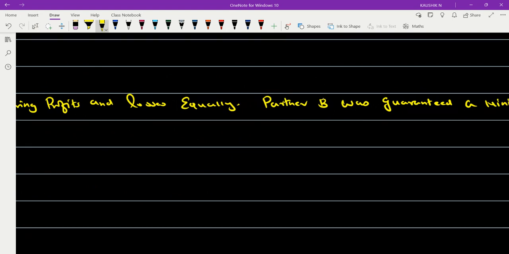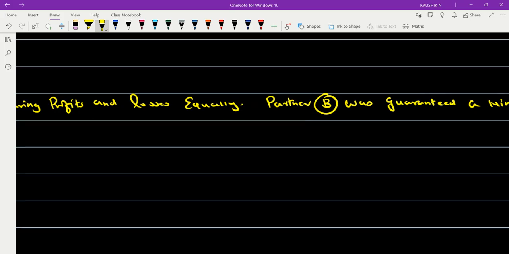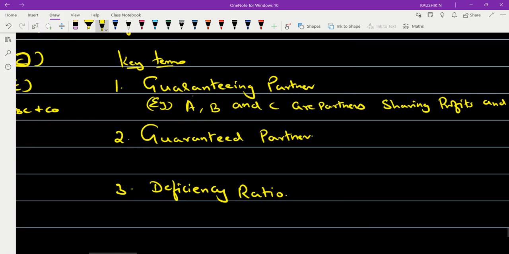Okay, you can see here. Partner B has been given a guarantee, which means B is a guaranteed partner. So, in the given example, who is a guaranteed partner? Partner B. Now, who is a guaranteeing partner? The two partners, that is A and C. The one who's giving the promise is called the guaranteeing partner. The one on whom the promise was made is the guaranteed partner. Able to understand?